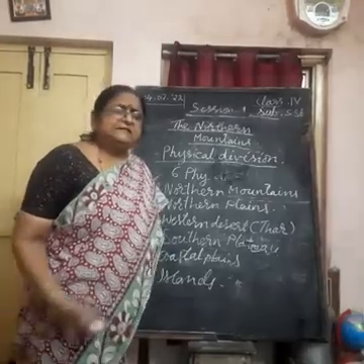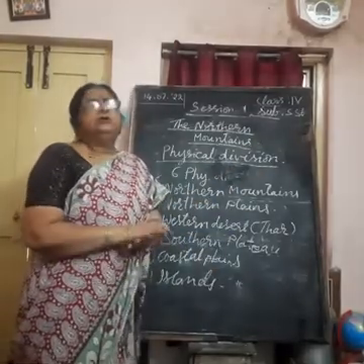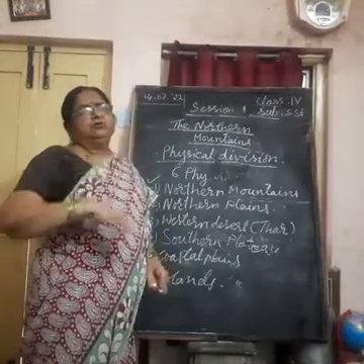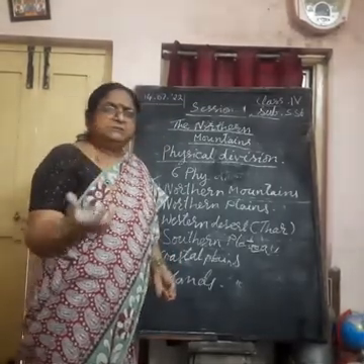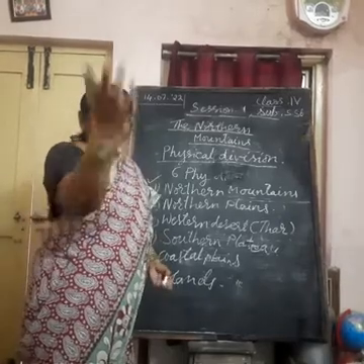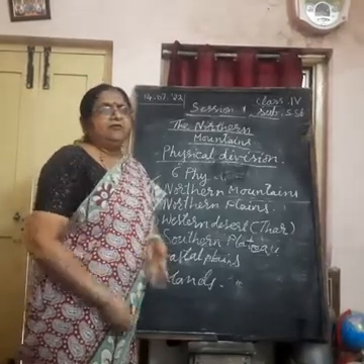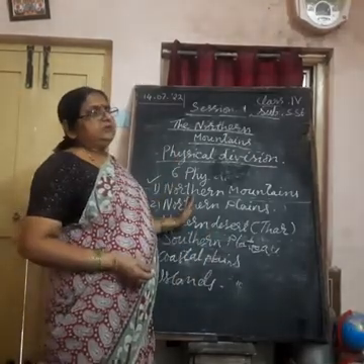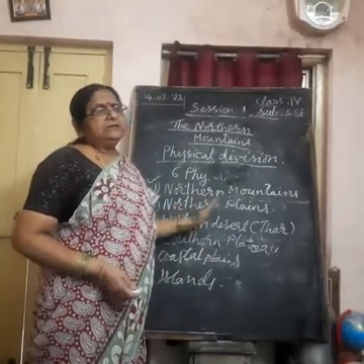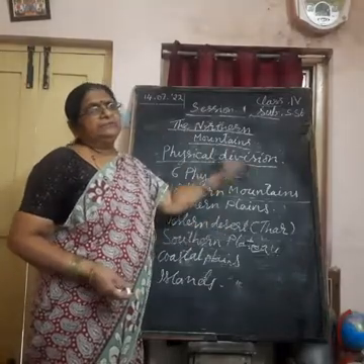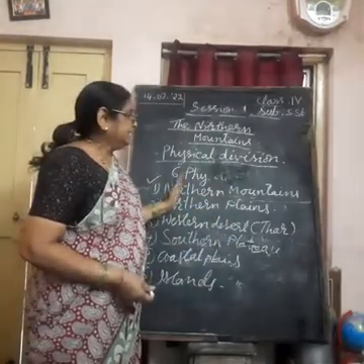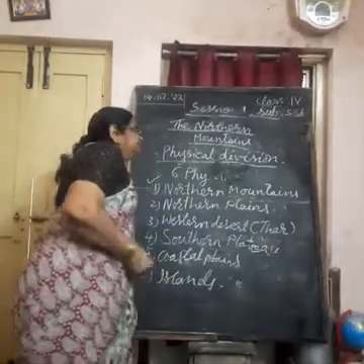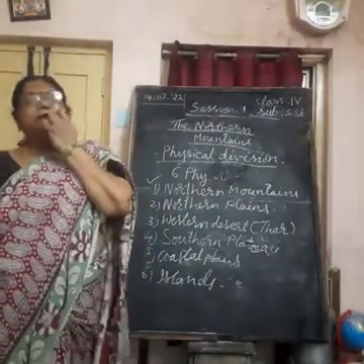Why these states? India is divided into states to make it convenient for the central government to run the government peacefully, to look after each and every problem and matter of the people in India. So, based on their food habits, language, and so on, India is divided into 28 states and 9 union territories. That is the political division of our country.